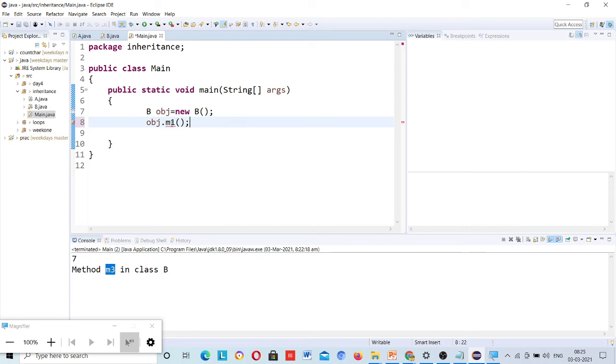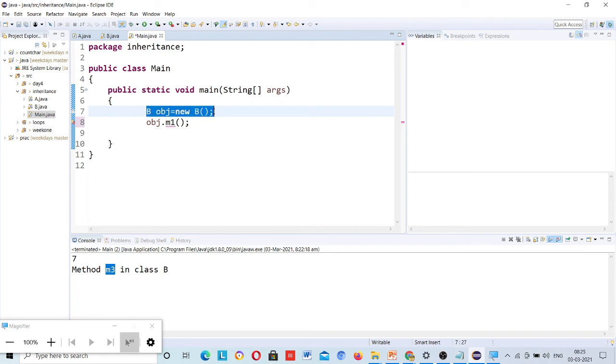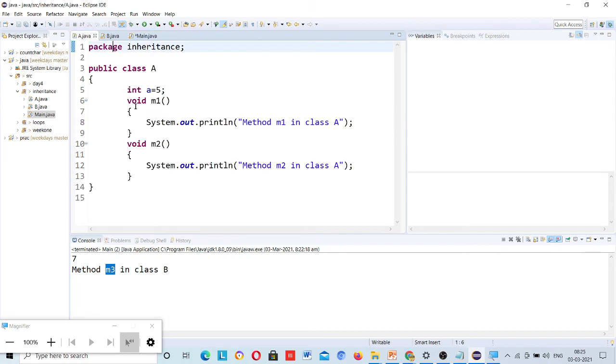Okay, so here you will find an error that M1 is undefined for class type B. Type B means class B. Because M1 is not present in class B and you have created object for class B and trying to access method M1 which is present in class A.